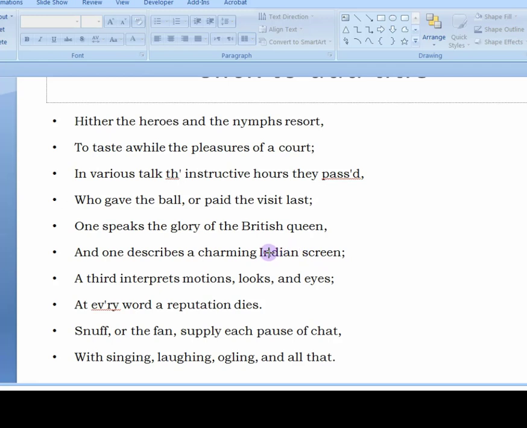And the third person would interpret and discuss the motions, looks and eyes, as a girl is appearing at the moment through the doors, and he would talk about her motions, her gait, how she walks, how she looks, and he would be talking about her looks and about her eyes.